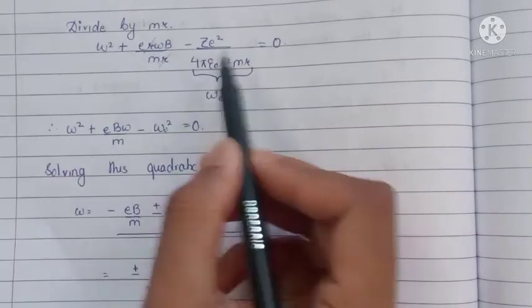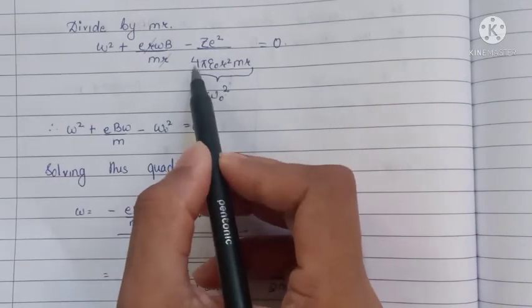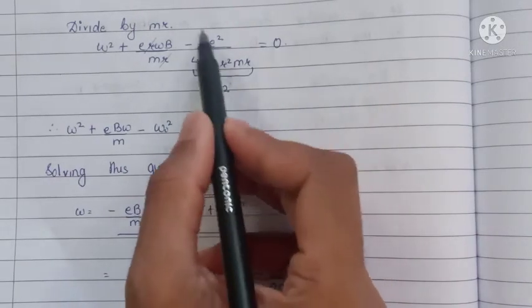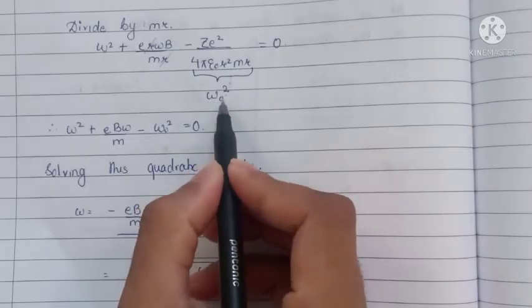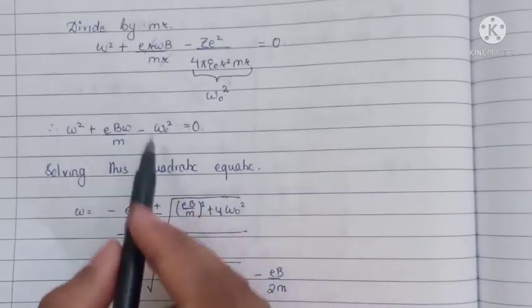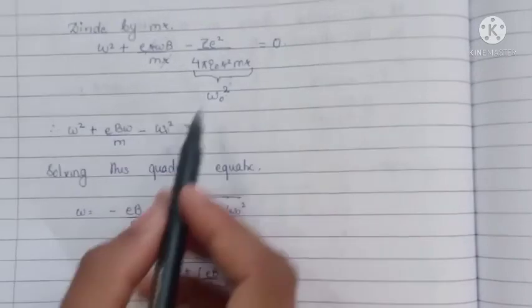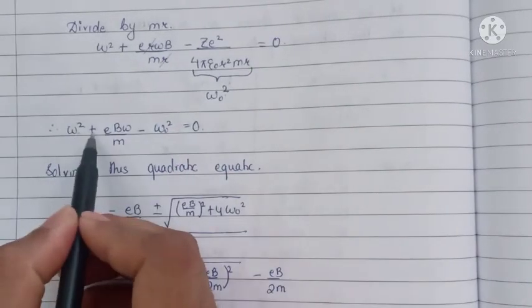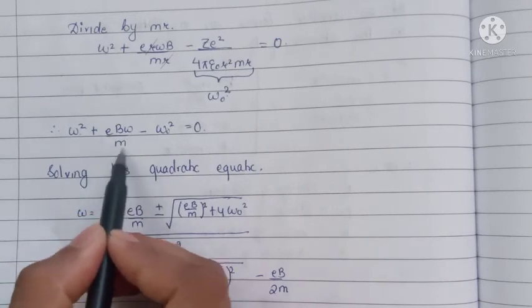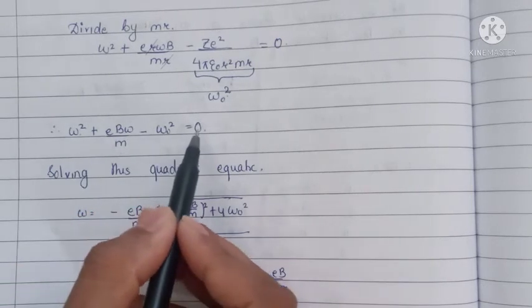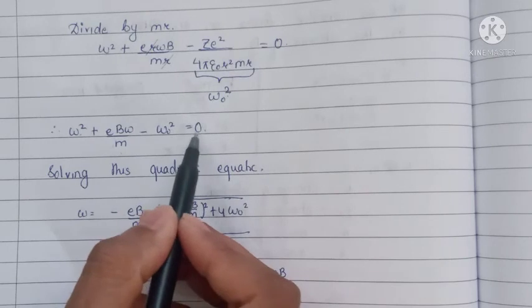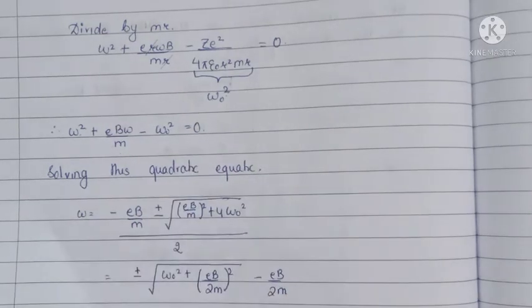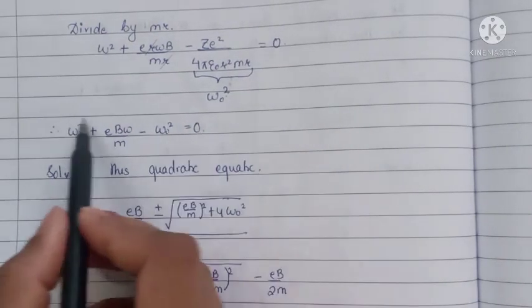Now from the previous equation we know that this whole term is equal to omega naught square. So we replace this whole term by omega naught square, and therefore we get omega square plus E B omega by m minus omega naught square is equal to 0. Now this becomes a quadratic equation.